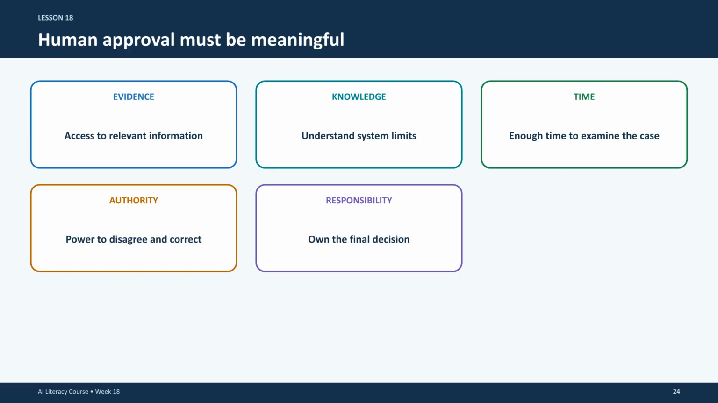Human approval must be meaningful. It requires access to the right evidence, knowledge of system limits, sufficient time to review, and the actual authority to disagree or correct the system's output.